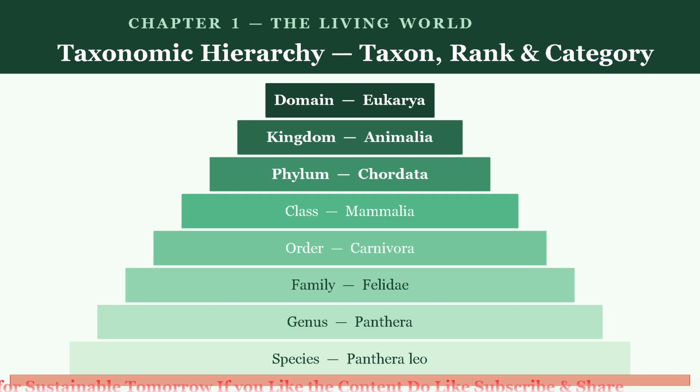Number third is it facilitates identification and study. It provides a structured framework for identifying, naming, and studying the organisms. Number fourth is the standardized nomenclature. It ensures consistency and clarity in the naming of the organisms worldwide.